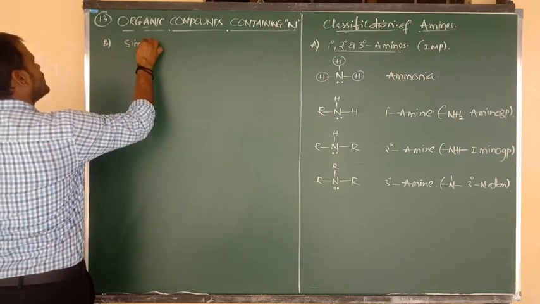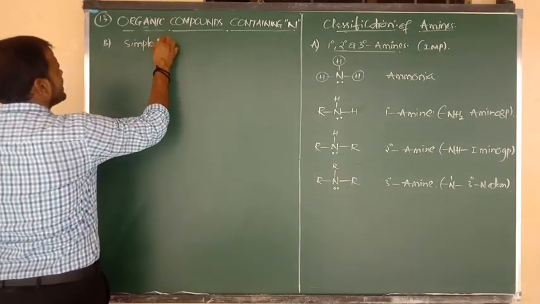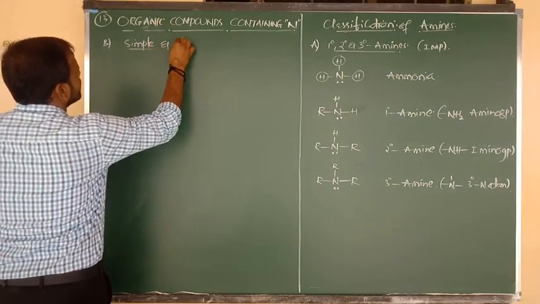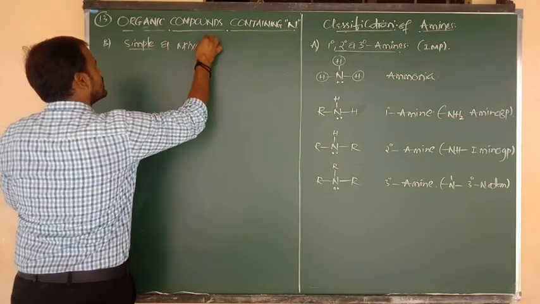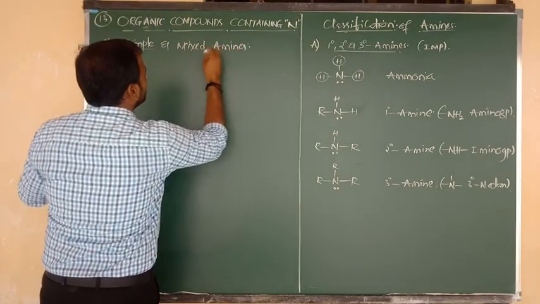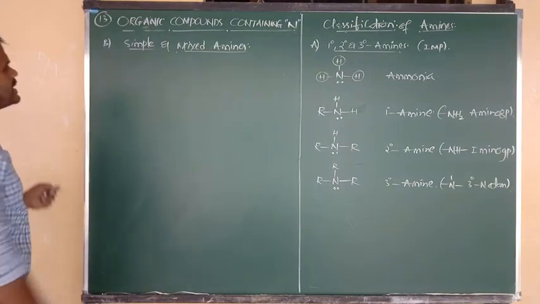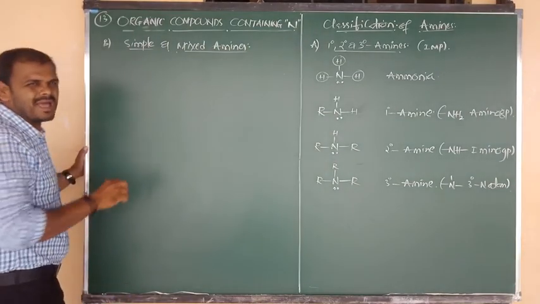That is nothing but simple and mixed amines. What is the second classification, beta? Simple and mixed amines. Now we have to know what is meant by simple amines.